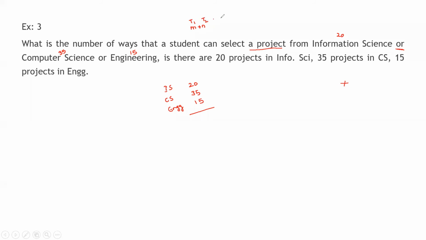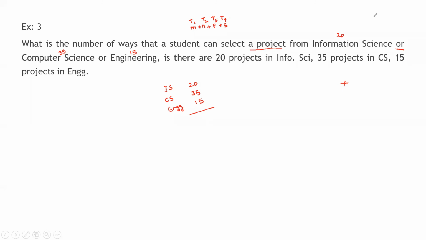If more tasks are there, then we should go on adding. For example, if task 3 is also there, we will add one more term. If task 4 is there, then we will add one more term like this, M, N, P, S, whatever it is. We will go on adding.